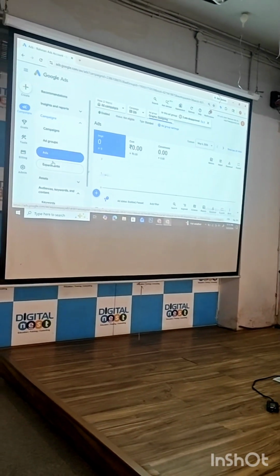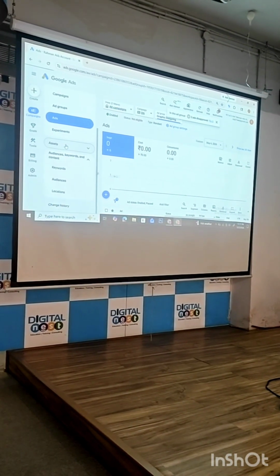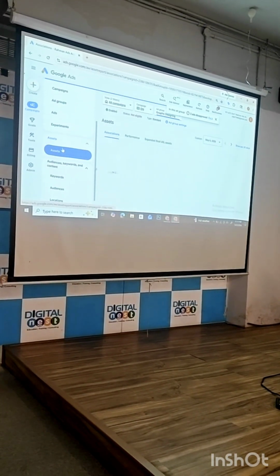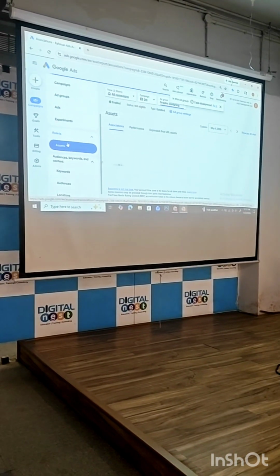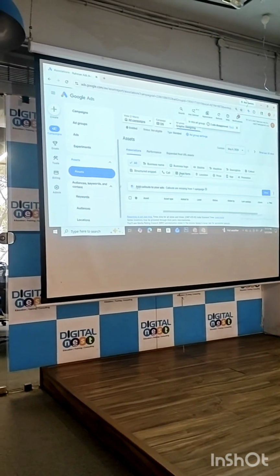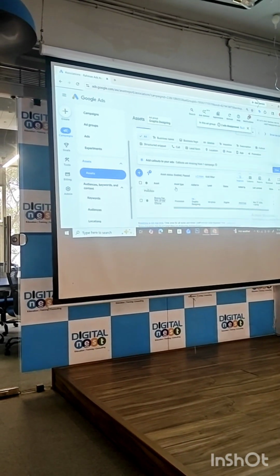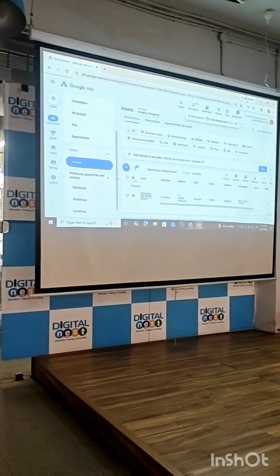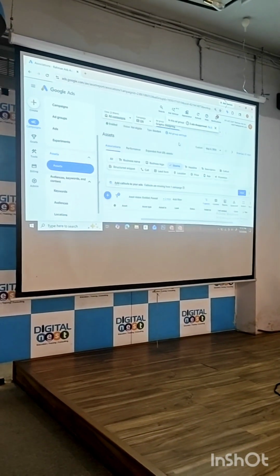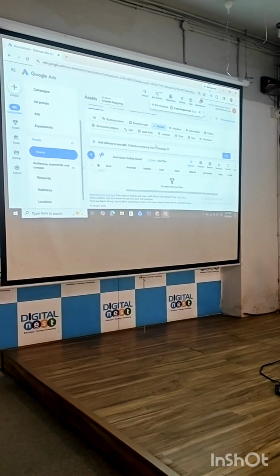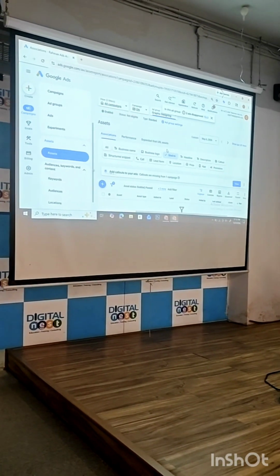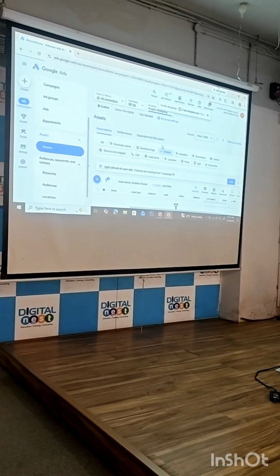Assets, wherever you want to go, click there. Okay. Now I want to see only scientific assets. I'll go to site. If I want to add a keyword in an ad group, how do I add it?